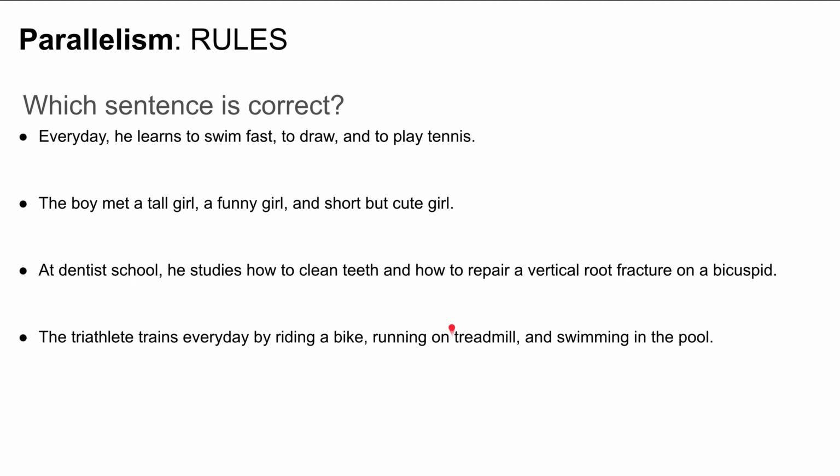Okay, on a treadmill. I left that out. Sorry about that. So, disregard the dropped indefinite article. But which of these 4 sentences is correct? Only one is correct. Take about 5 seconds to think about it.